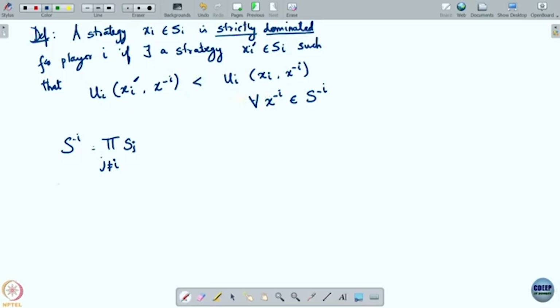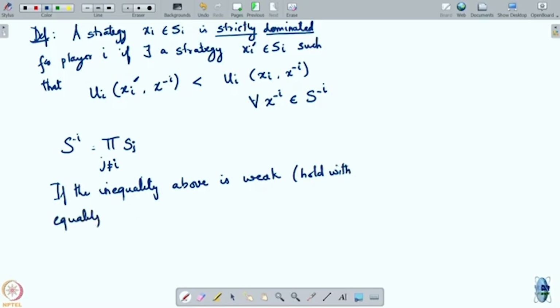Now, if the inequality above is weak, that means it holds with equality for at least one x minus I, then we say that Xi is said to be weakly dominated.